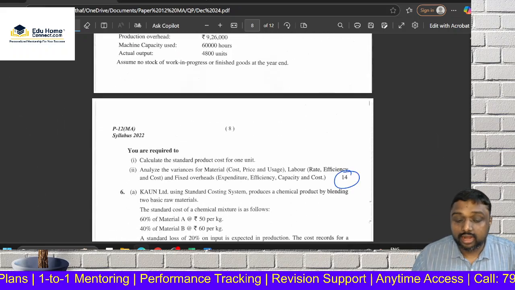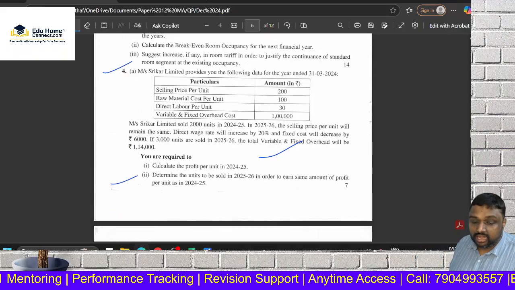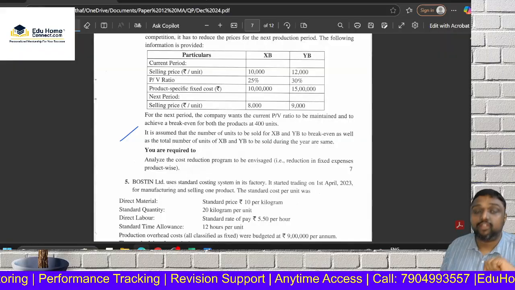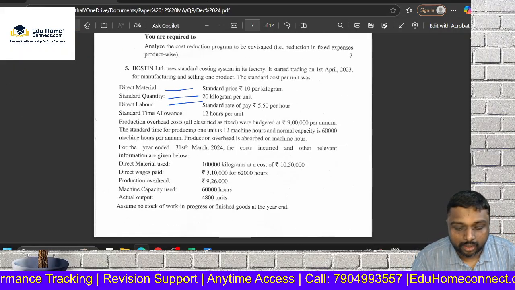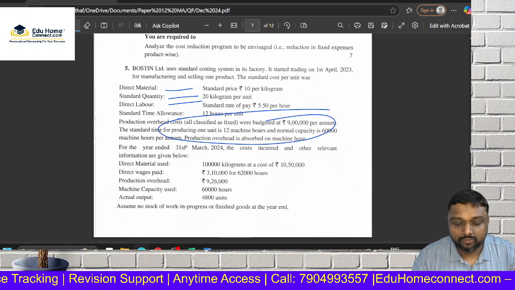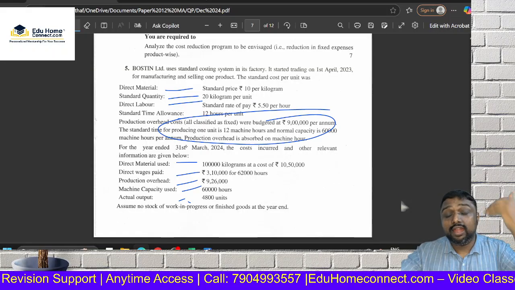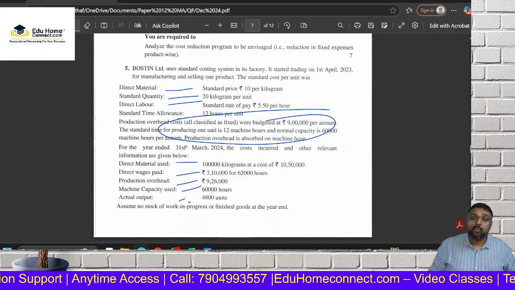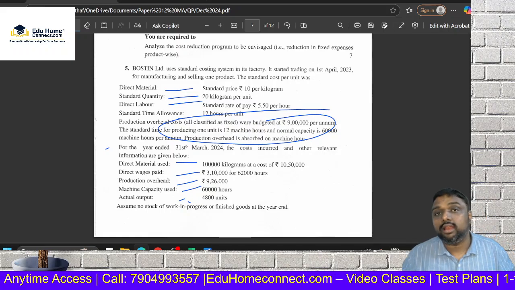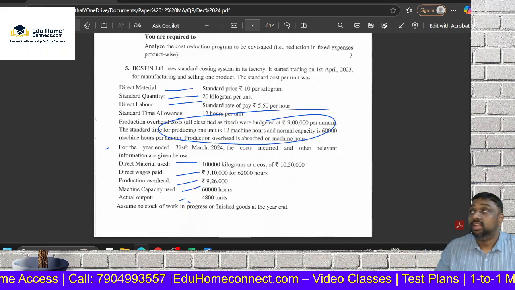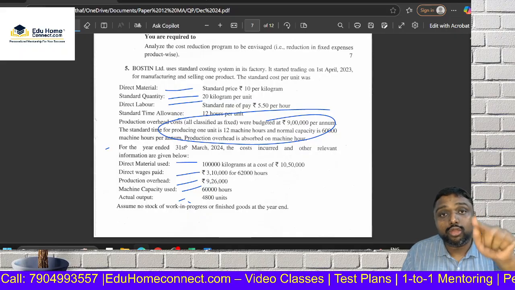See here, this is a 14-mark question. What is the difference between this question and that question? That question starts from the first page and ends at the end of the second page. But here, see, no paragraph. Material, labor, quantity, this is a small paragraph. Balance, everything is data only, a table. The reading time is very, very less. While solving the problem itself, you can read. This is not ditto from your study material, but still reading the question is easy, because a standard costing question is coming with this kind of table only. So you can save a lot of time.